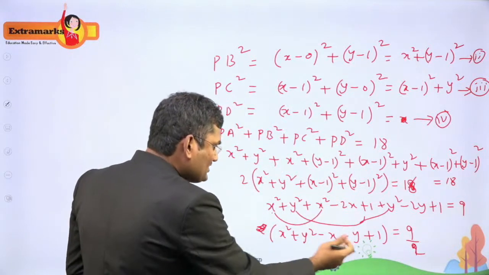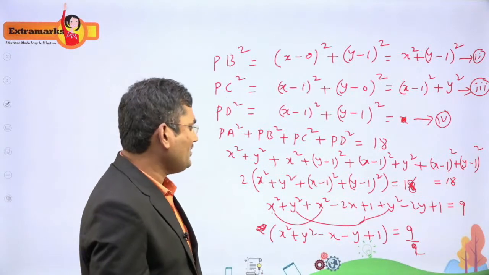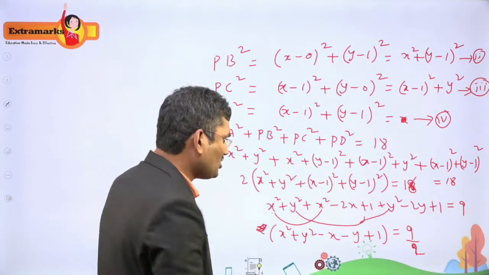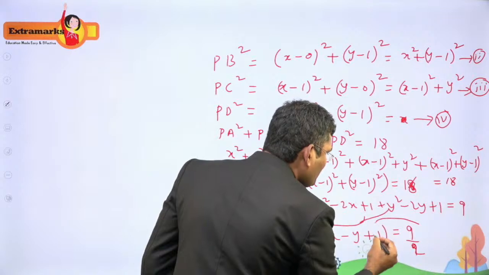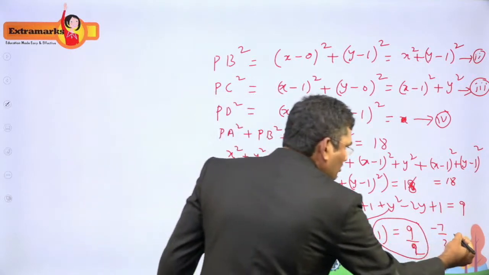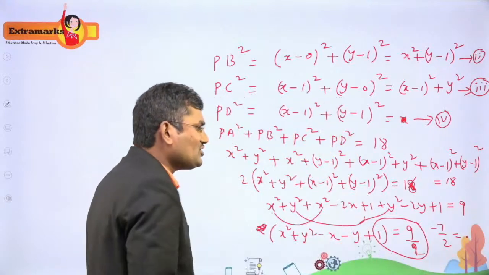Now, this is the equation of a circle. 1 minus 9 by 2 gives minus 7 by 2. The constant is minus 7 by 2. If you simplify this part, you will get minus 7 by 2, so it is equal to 0. Right. So this is the equation of a circle.